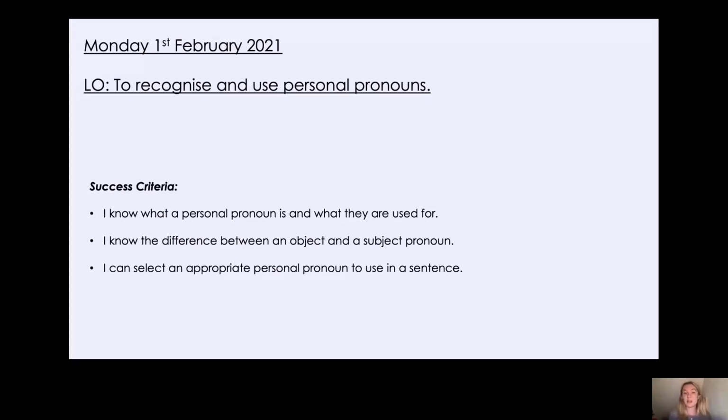And you'll be able to tell me the difference between two different types of personal pronoun, an object pronoun and a subject pronoun. And then, like I said, you'll be able to select an appropriate personal pronoun to use within a sentence. Okay, now before we learn all about personal pronouns, let's have a look how much you've remembered from last lesson.